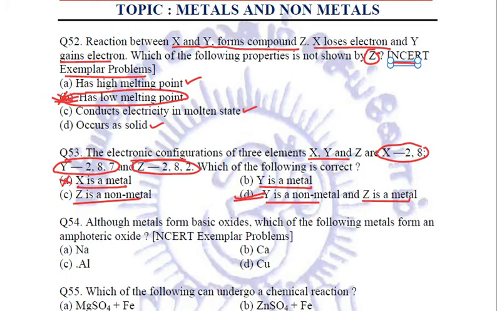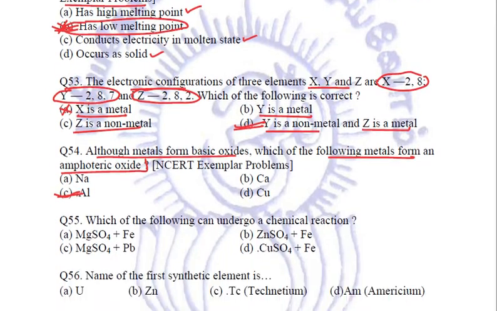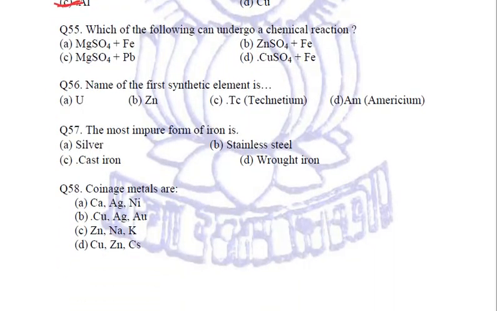Right? Again, although metals form basic oxides, which of the following metals form an amphoteric oxide? Aluminium and zinc. These are the two metals which form amphoteric oxides.